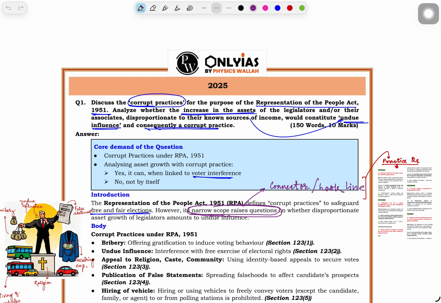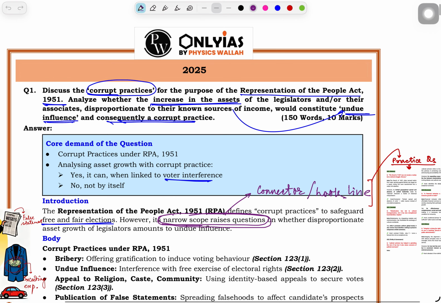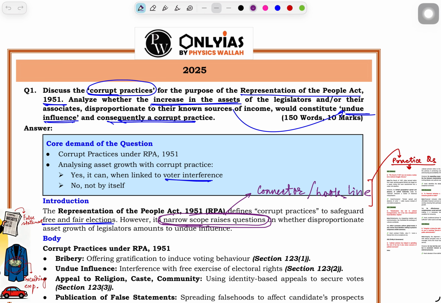Here today we will discuss a PYQ from Civil Service Mains Exam 2025. We have taken GS paper 2 and the question reads like this: discuss the corrupt practices for the purpose of RPA 1951, analyze whether the increase in the assets of the legislature and their associates disproportionate to their known source of income would constitute undue influence and consequently a corrupt practice.